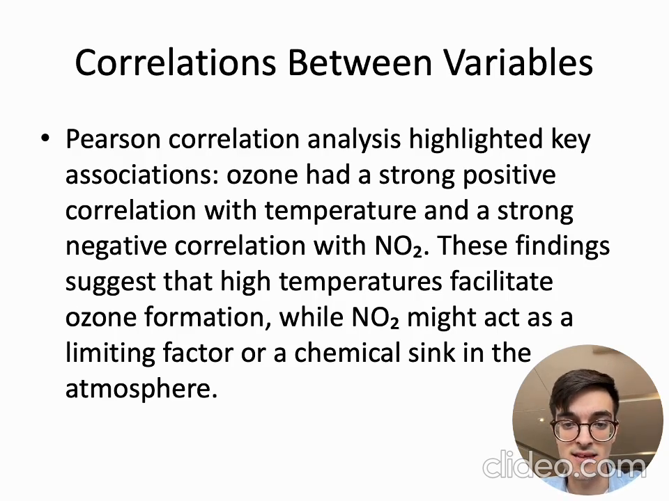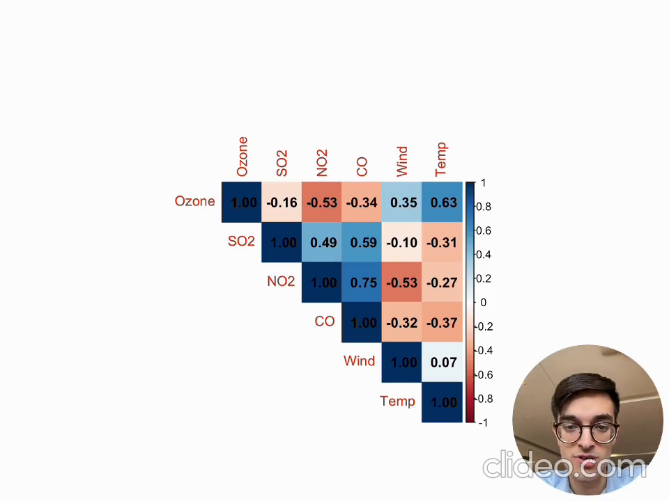These findings suggest that high temperatures facilitate ozone formation, while NO2 might act as a limiting factor or a chemical sink in the atmosphere. We also constructed a correlation matrix, and over here we can see that there is a strong correlation between NO2 and CO, as well as a correlation between ozone and temperature. There's also a relative correlation, we can say, between ozone, NO2, and the wind.